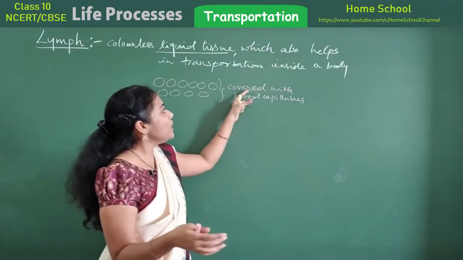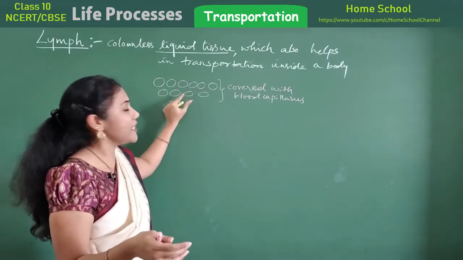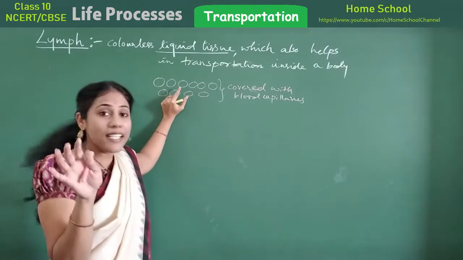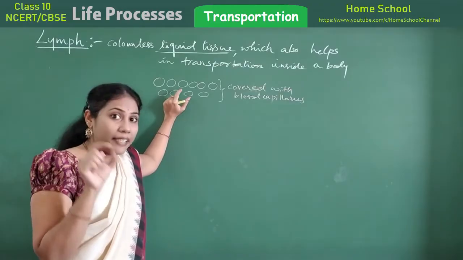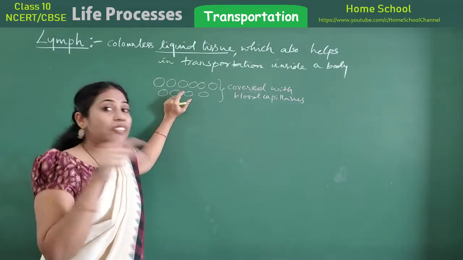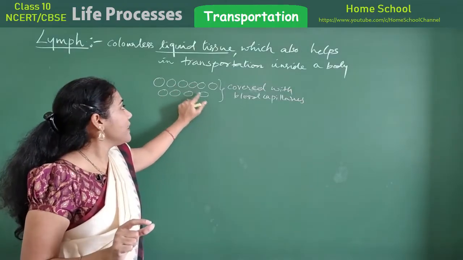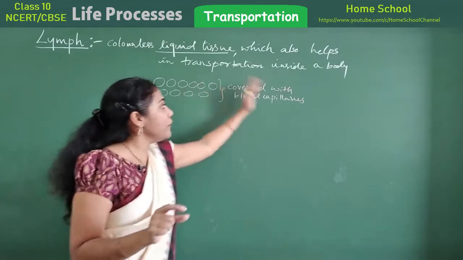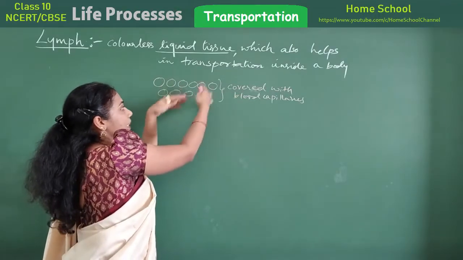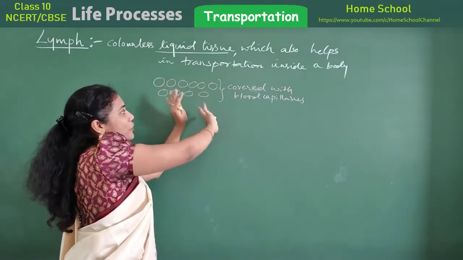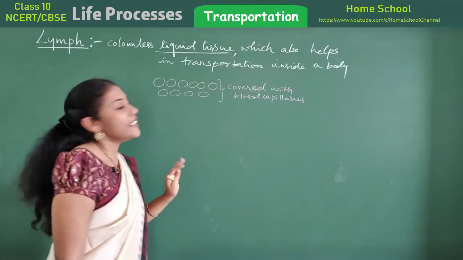So arterioles are the ones which bring oxygenated blood, right? They will give oxygen to these particular cells. And in the cell, cellular respiration occurs. Cellular respiration in the sense glucose will break down, for that oxygen is required. After that, carbon dioxide is produced. So carbon dioxide, that is waste material produced in the cells, will go to the venules, from venules to the main vein. So those arterioles and venules get connected with each other at the site of tissues or cells, isn't it? Say these are the tissues which are entirely covered with blood capillaries.